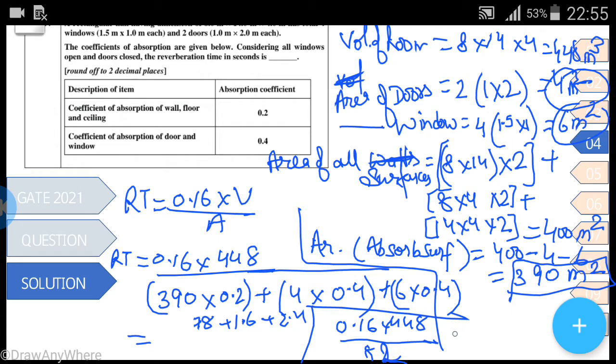Let me solve this: 448 multiplied by 0.16 divided by 82 comes to be 0.87 seconds. Reverberation time is always in seconds. So this is the case when all doors and windows are closed, but in the question windows are open and doors are closed.